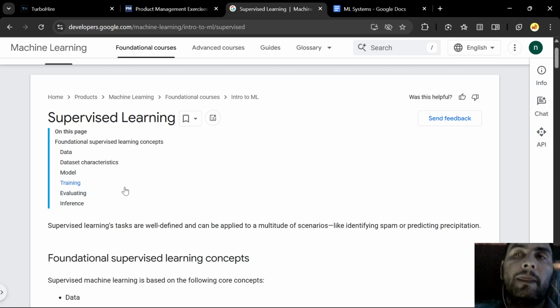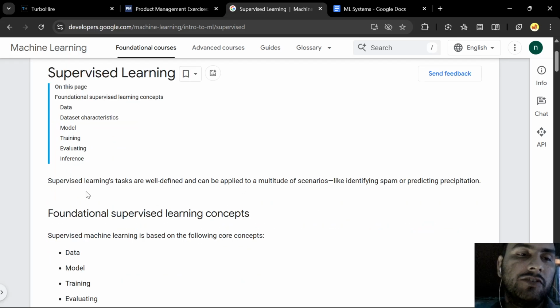Now training: before the model is actually deployed for a use case, it needs to be trained, as I described earlier, on a data set. That is the correct data set. And in the supervised learning case, we provide the correct features and labels. Now what is evaluation? We evaluate whether the outputs produced by the model match the correct result or not. Now what is inference? Inference is what comes after we have done the evaluation. Now we deploy or use that model for the particular task or use case.